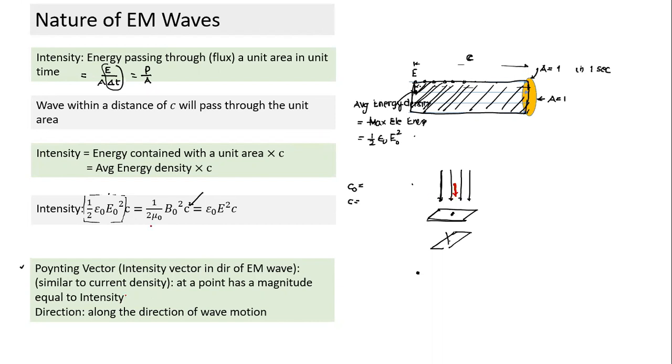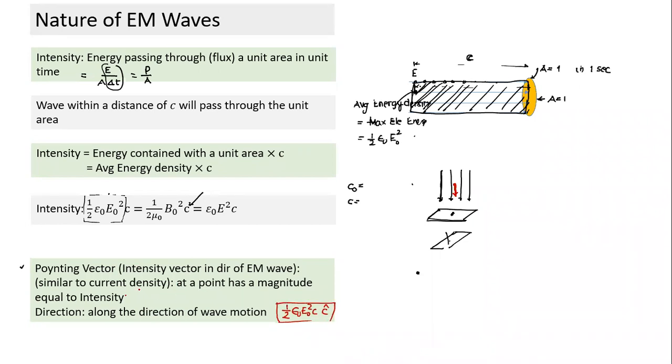So what is the pointing vector? If I give a direction in terms of wave direction, I could write the pointing vector as intensity, 1 by 2 epsilon naught E naught square C, in the direction C cap. That becomes my pointing vector. Not very commonly used, but yes, this definition is there.